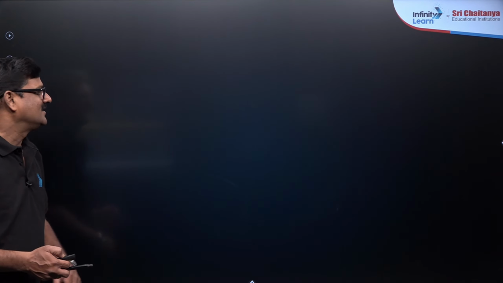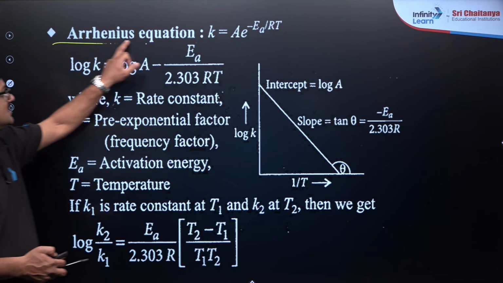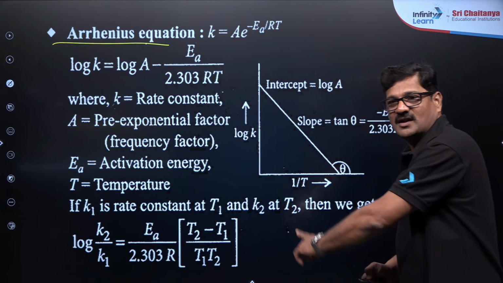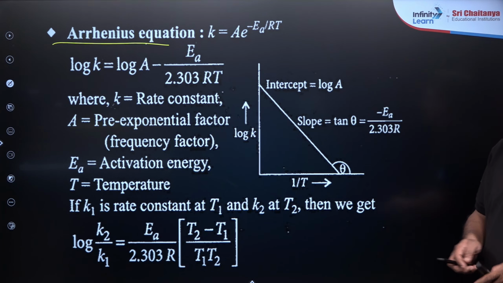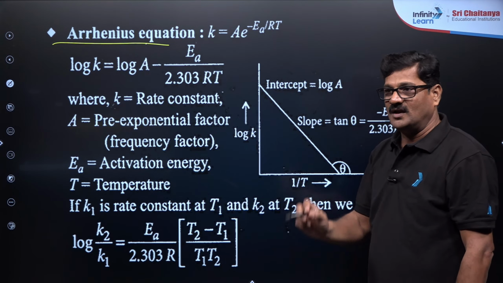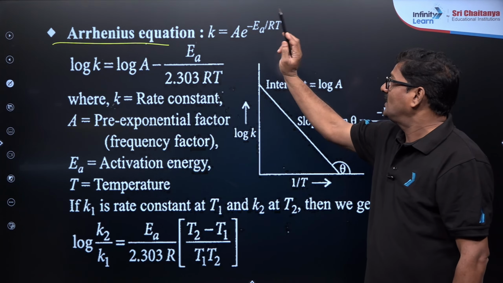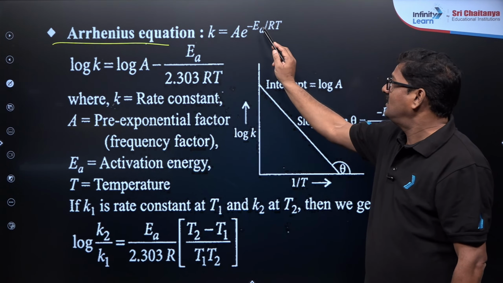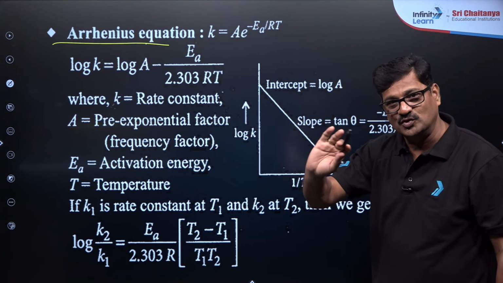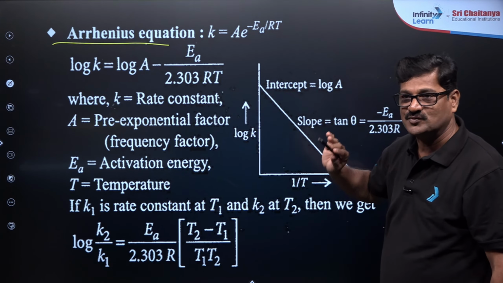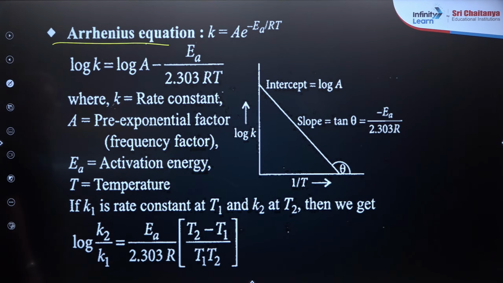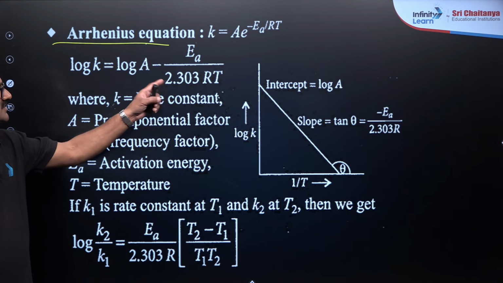No worries. Now let us talk about the Arrhenius equation. I have made the entire concept of the Arrhenius equation on one slide. So the Arrhenius equation: K is equal to A exponent minus EA by RT. K is the rate constant, A is the Arrhenius factor, EA is the activation energy, R is the gas constant 8.314, use that only, and T stands for temperature. So you can take log K is equal to log A minus EA by 2.303 RT.